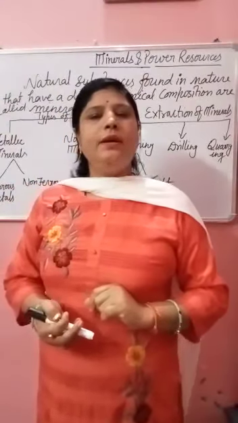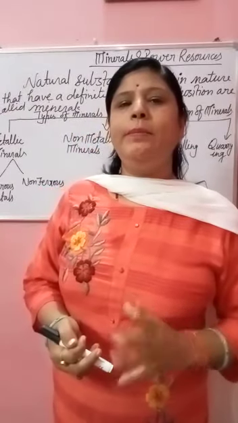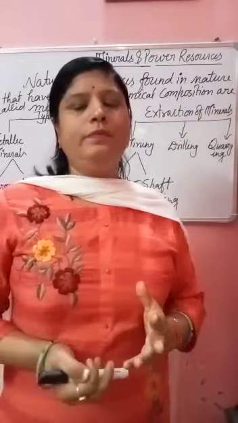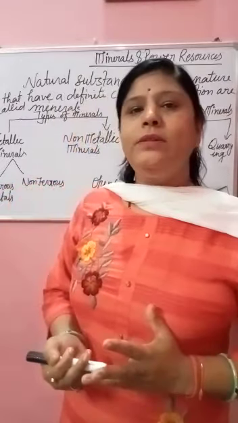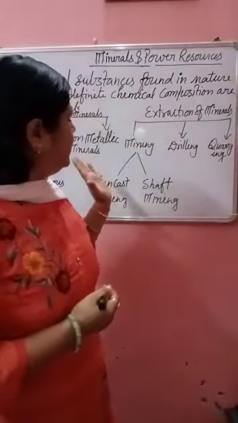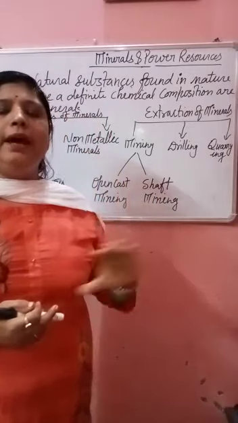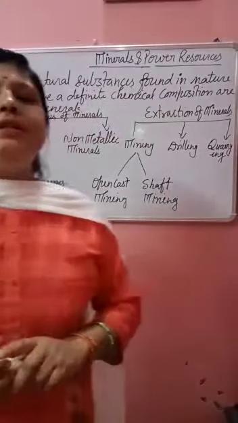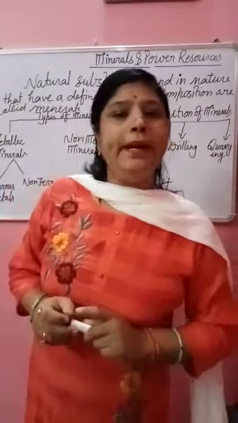Metallic minerals have hard substance, like iron, chromate, and non-metallic minerals do not have hard substance. Actually metallic minerals we find in igneous rock and metamorphic rock.